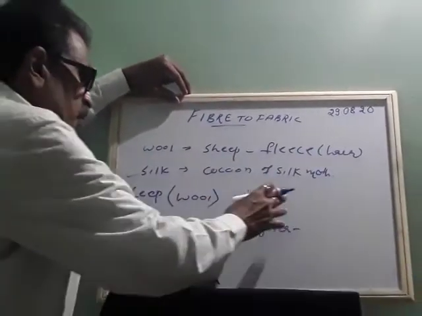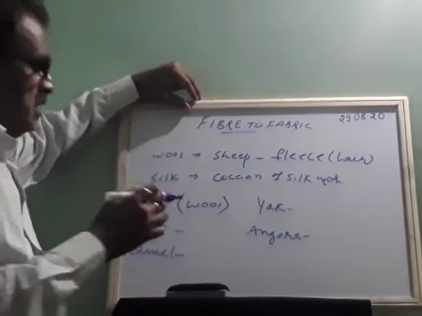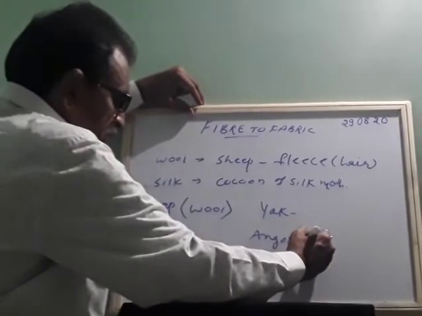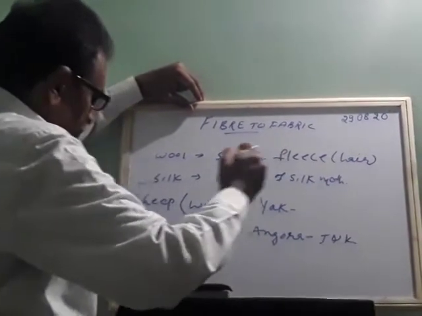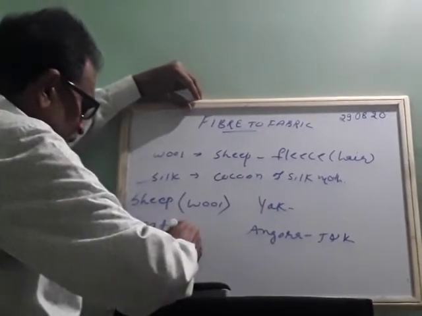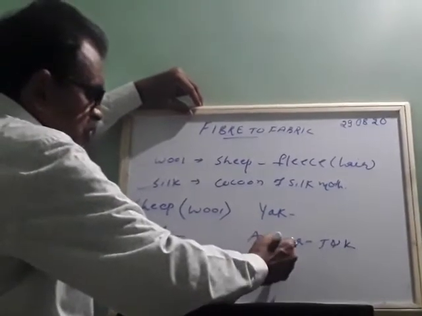Okay. So from yak also and from sheep we are able to make these. These are present in a place called Angora of Jammu and Kashmir. And there are some goats like the Angora goat. These Angora goats are found only there.